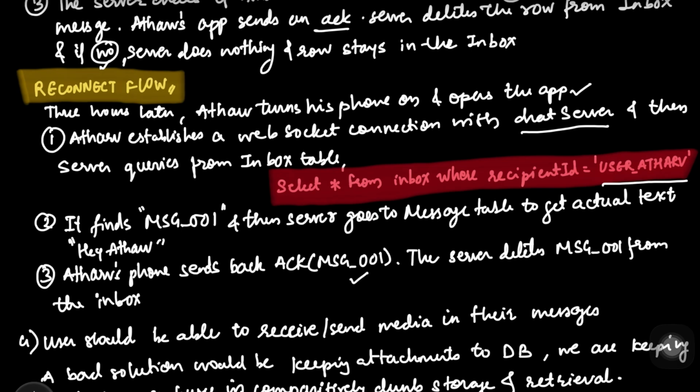So at the end, if the acknowledgement is received at the server end, the server will delete that message 001 record from the inbox, and that is how we deal with this particular situation where clients may not be online when anyone is sending a message. In this case, the server doesn't panic and it doesn't retry, it just stops, and the message is sitting safely in the inbox if the particular client is not available, and once it comes up, we will just flush it off.